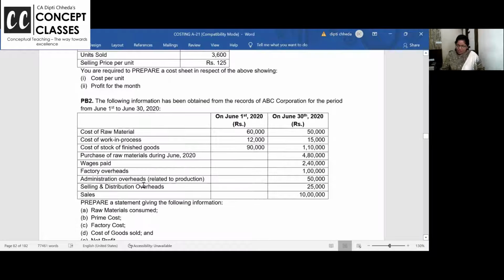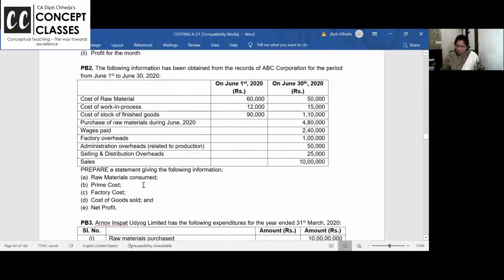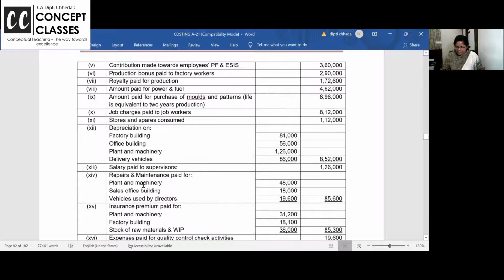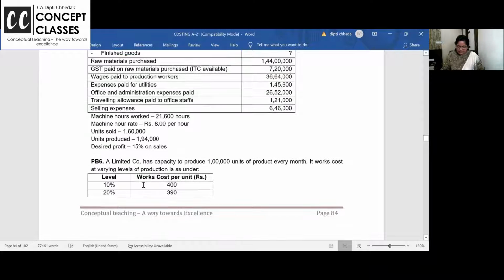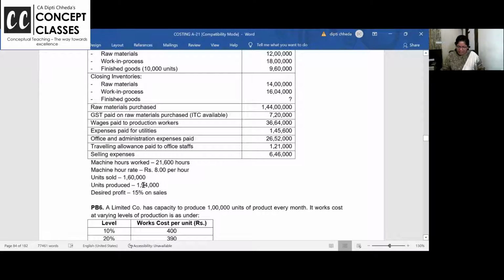And then these are our cost sheet problems. This is like so many times asked in the exam. This one is also very nice. In overheads, they have given GST paid on raw material. But if input tax credit is available, don't add it. On raw material purchases, if GST is paid and input tax credit, don't add it in the purchases in the cost sheet at all. You need to keep this GST separate.